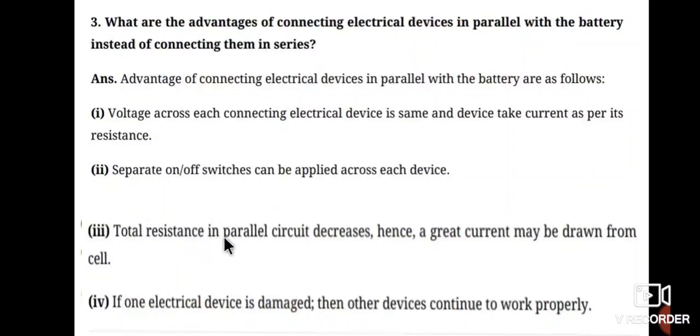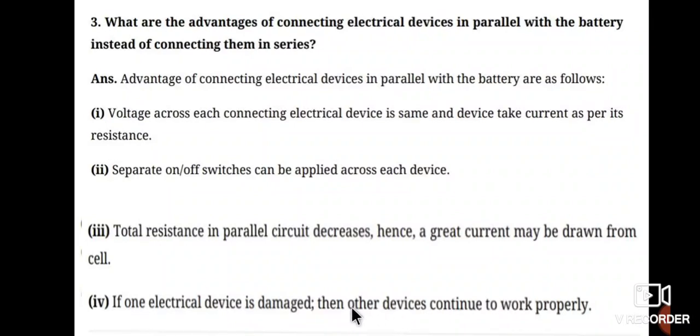And the total resistance in a parallel circuit decreases. Very important. This is an important advantage of connecting electrical devices in a parallel circuit: the total resistance in a parallel circuit decreases. And if one electrical device is damaged, then other devices continue to work properly.